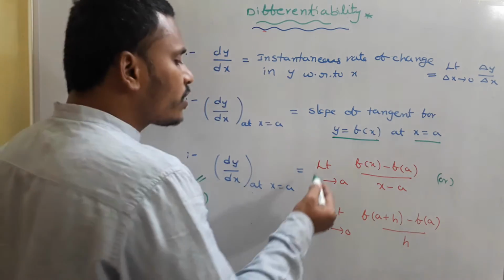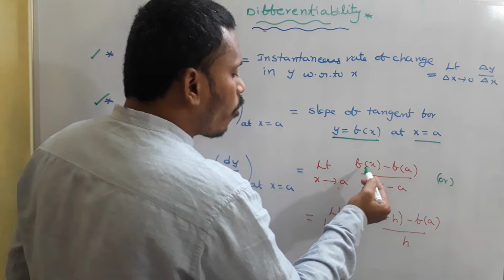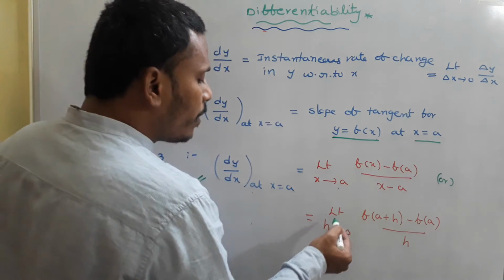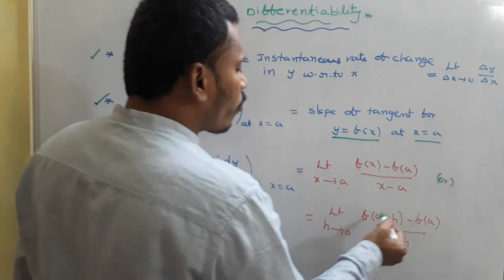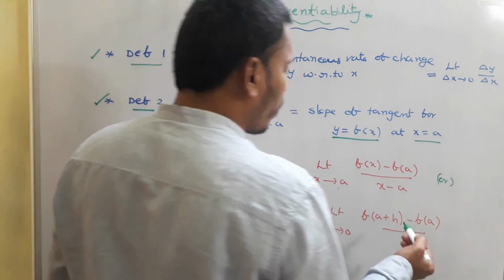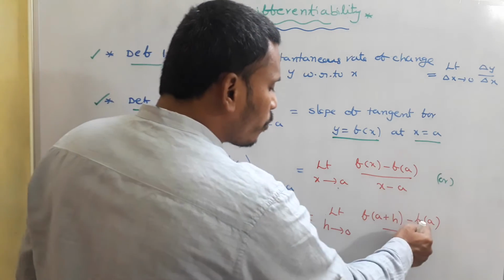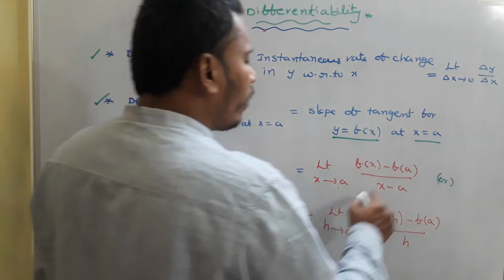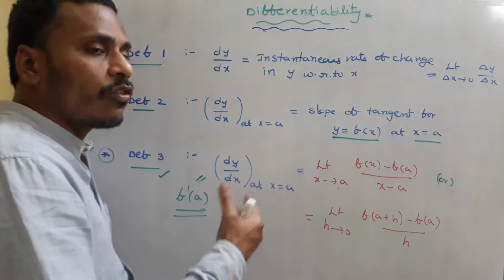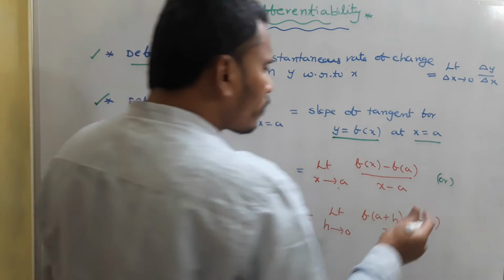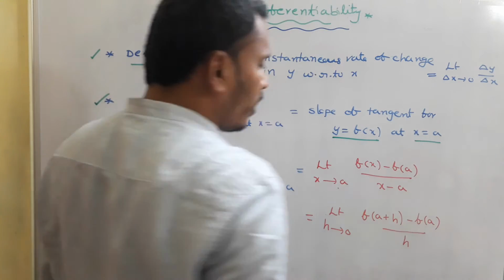One form is the limit as x tends to a of (f of x minus f of a) by (x minus a), and the other is the limit as h tends to 0 of (f of a plus h minus f of a) by h. This means that if the change in the input is very small, then we observe the change in the functional values. Already we learned many things in limits.